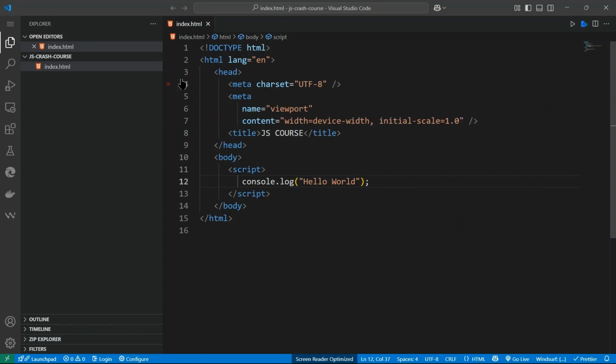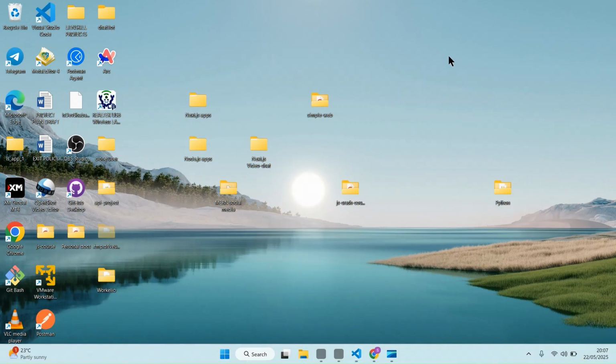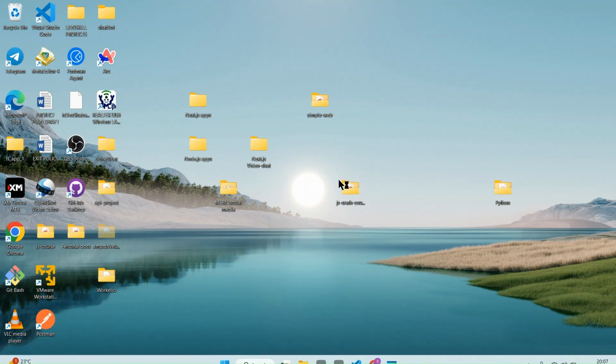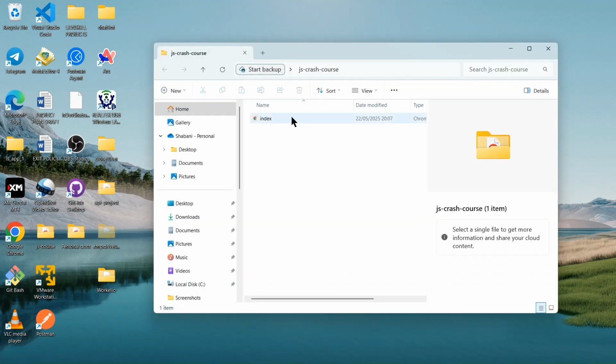So we want to run this file, this app. To do it, we can go back to our desktop. I can just open it. This is one way to do it. So I can open this with the browser.